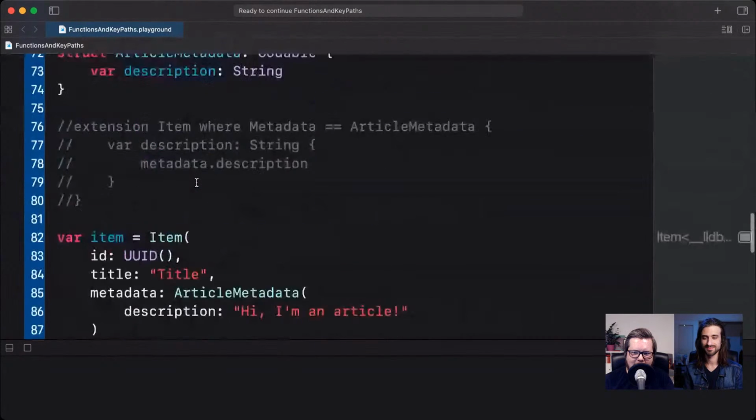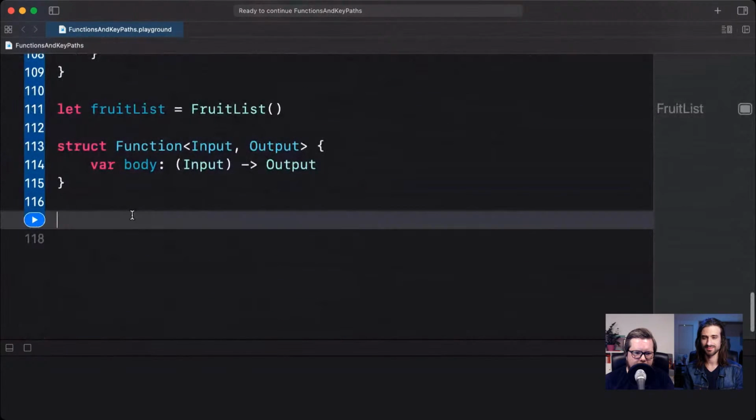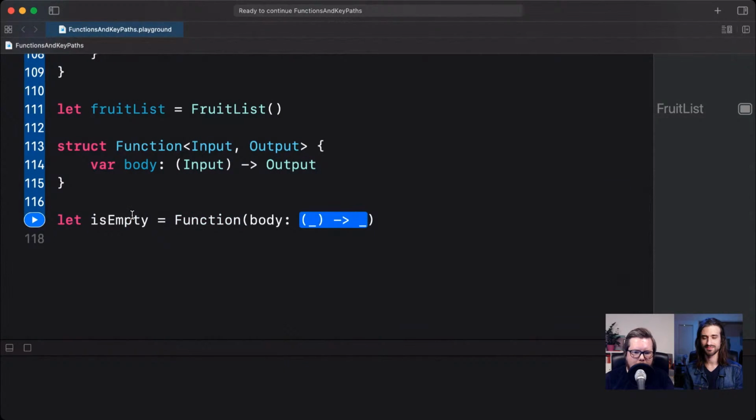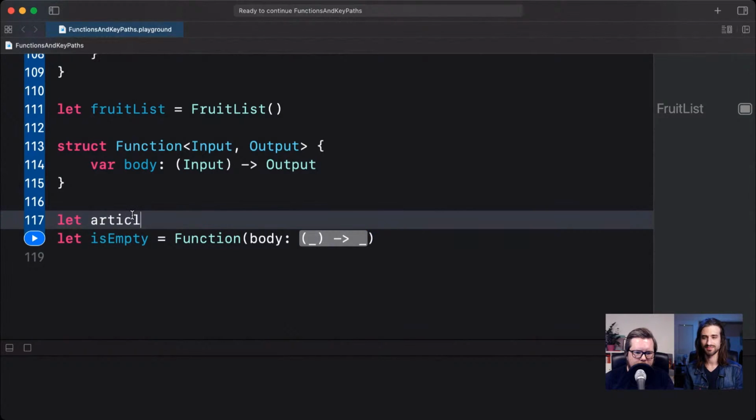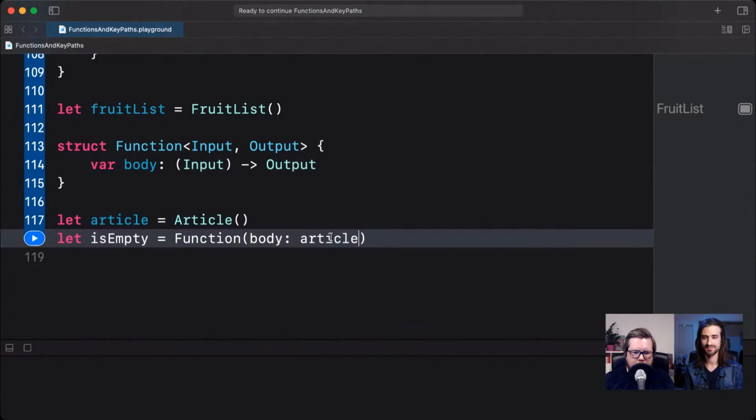So now we can go down here and say isEmpty is Function. And here we can give it a body, and we can create an article instance, like that. And then we can pass article.isTitleEmpty as our body. So now we've essentially created a reference to the method isTitleEmpty on article, right?